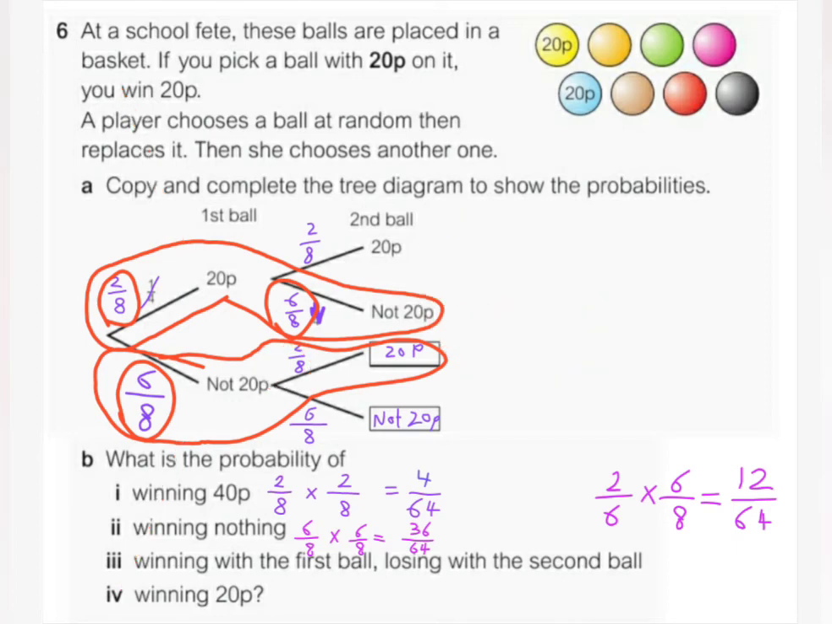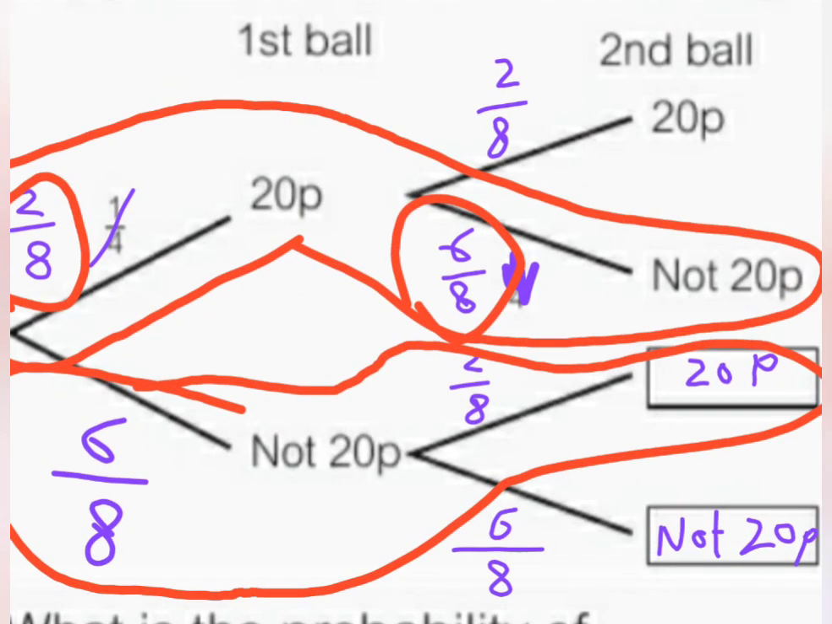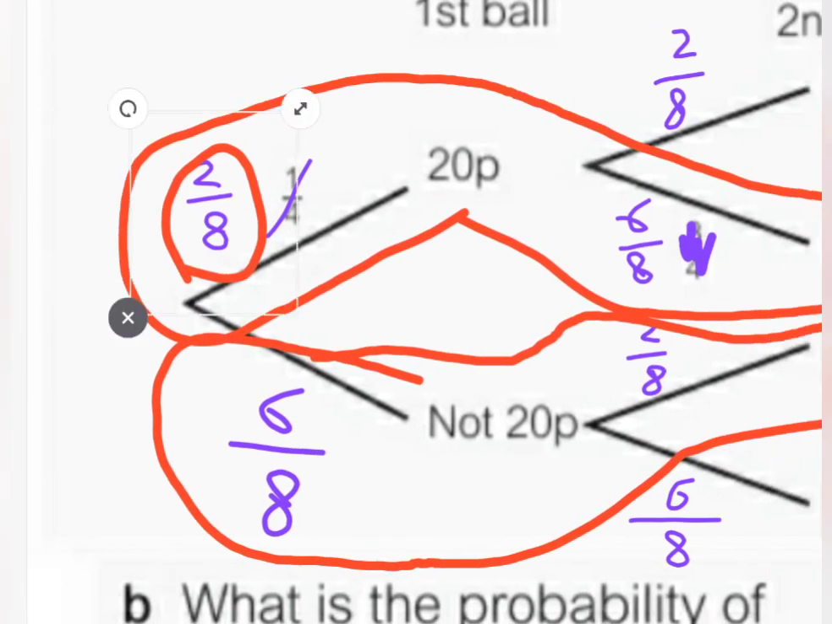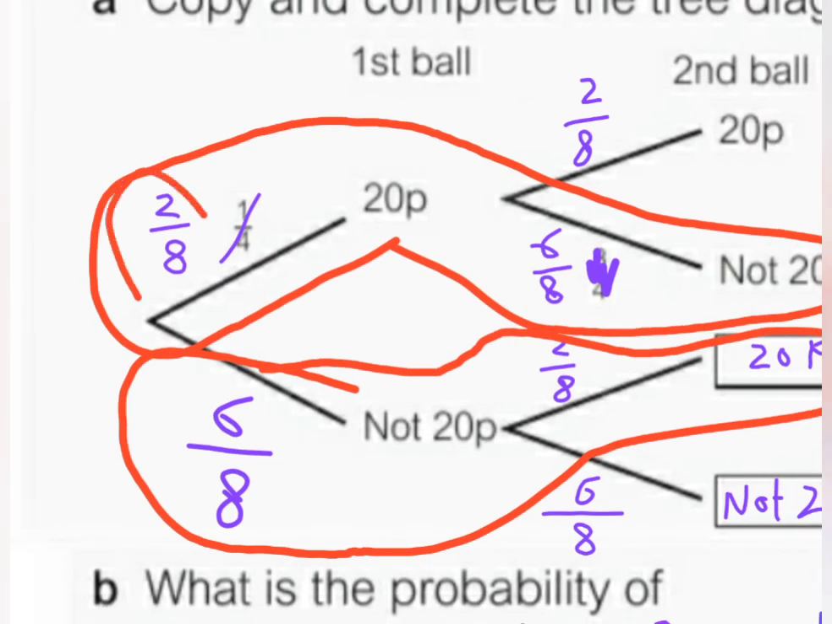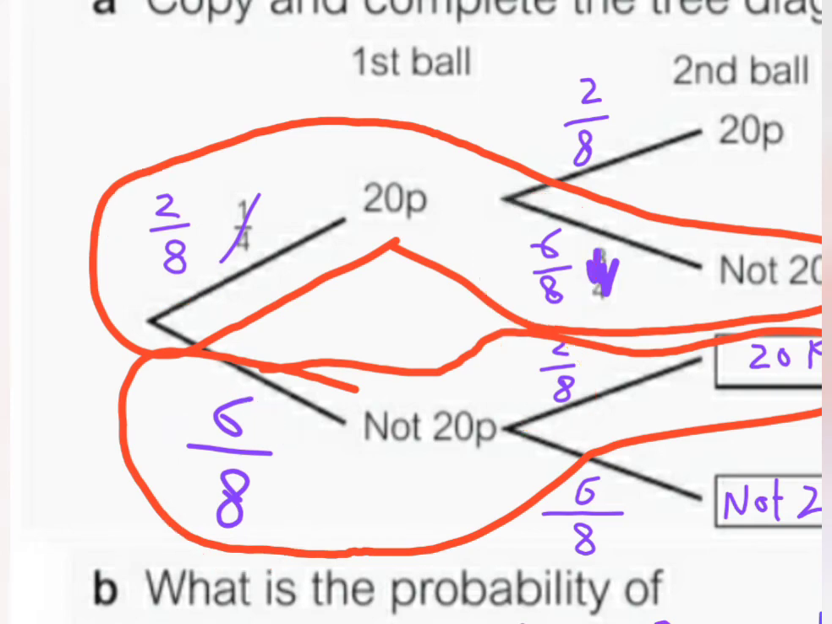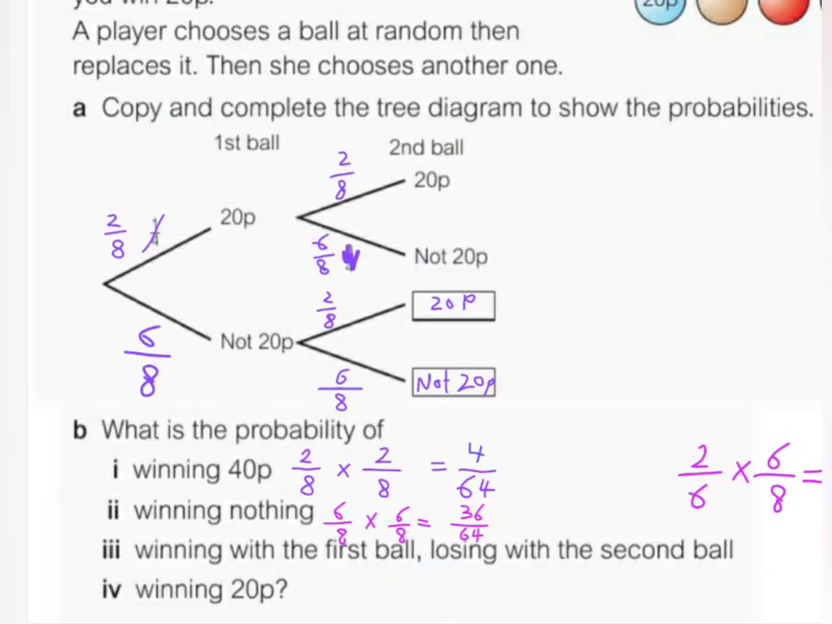Let me remove this. Keep this so we can understand what we are answering. Okay. So let's talk about this times this and this times this. They will give you the same answer, which is 12 over 64. You just have to add them together. Now let's remove this and write it here.